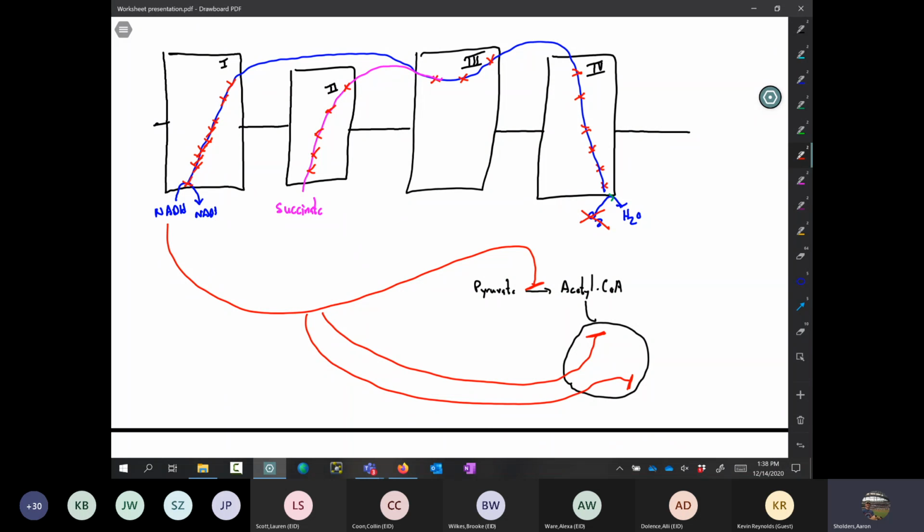The question then goes on to say: what would happen to NADH levels? So we talked about this. I should have said this first, this is where I should have started. NADH levels are going to go up, because they can't be recycled. NADH is being made by the citric acid cycle, but it can't be recycled by the electron transport chain, because the electron transport chain is inhibited. So the citric acid cycle will keep making NADH, but that NADH has nowhere to go. So it will feed back and inhibit the citric acid cycle. NADH levels go up, citric acid cycle flux goes down.